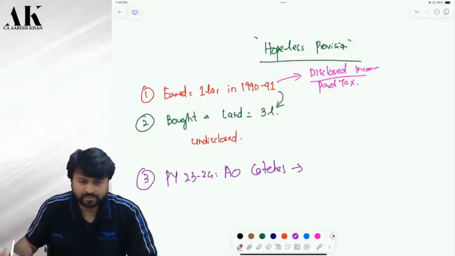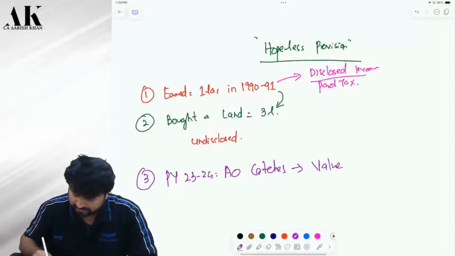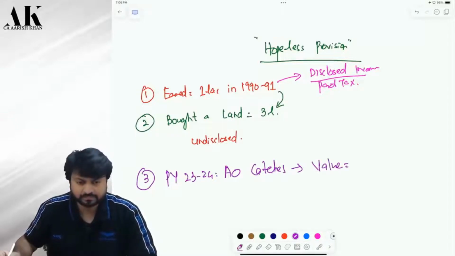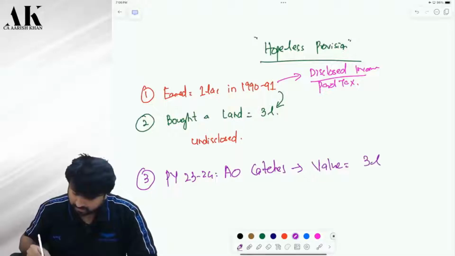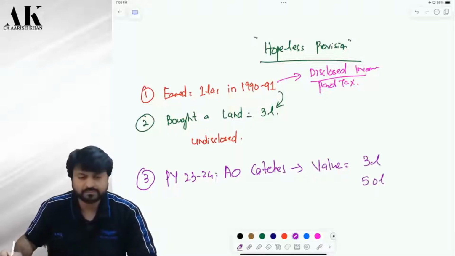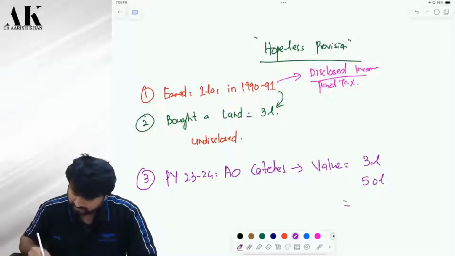If the AO catches me, how will he value my asset? Tell me, cost or NRV? Suppose the NRV today is 50 lakh rupees. Therefore, the value will come to 50 lakh rupees.